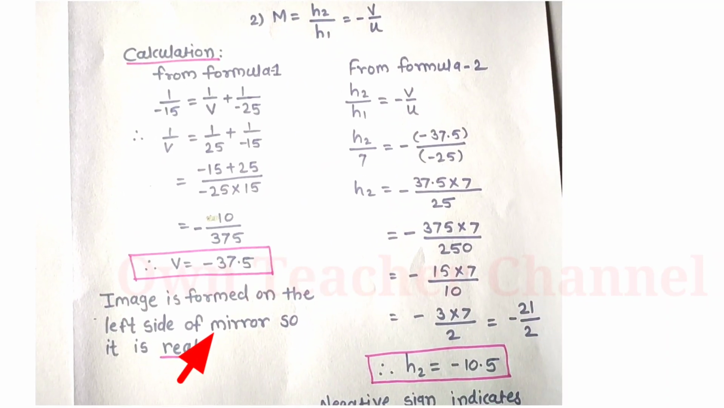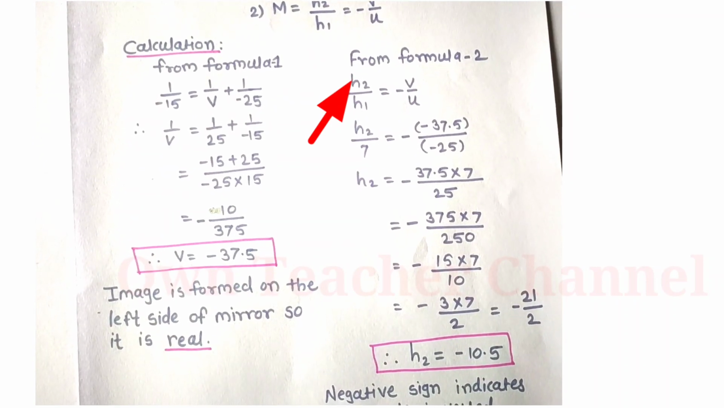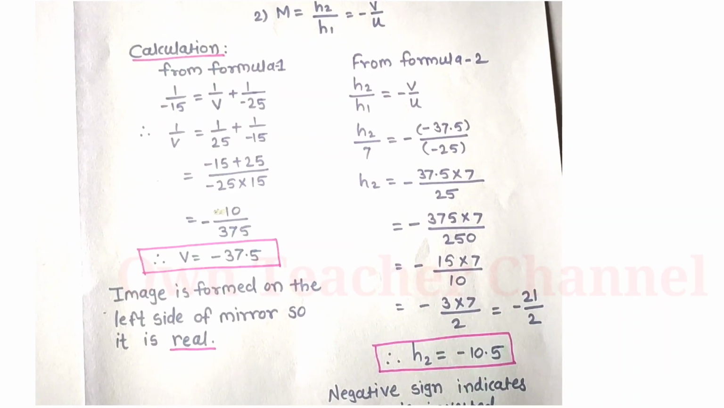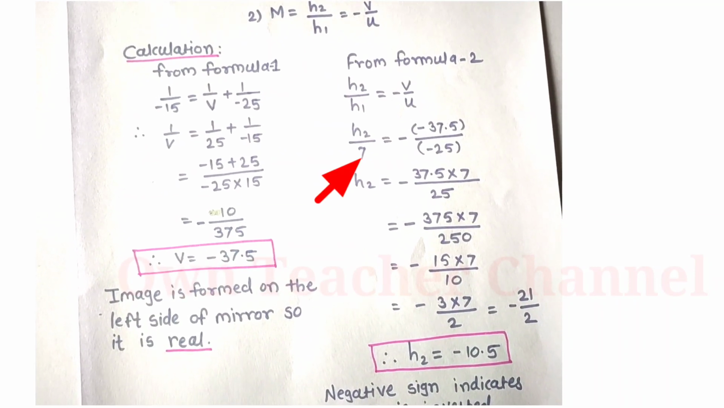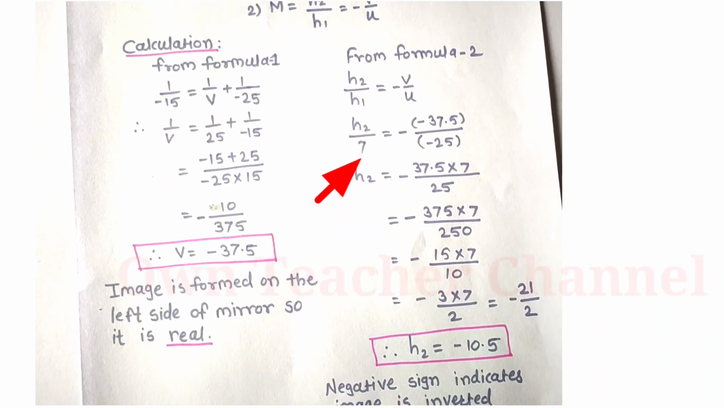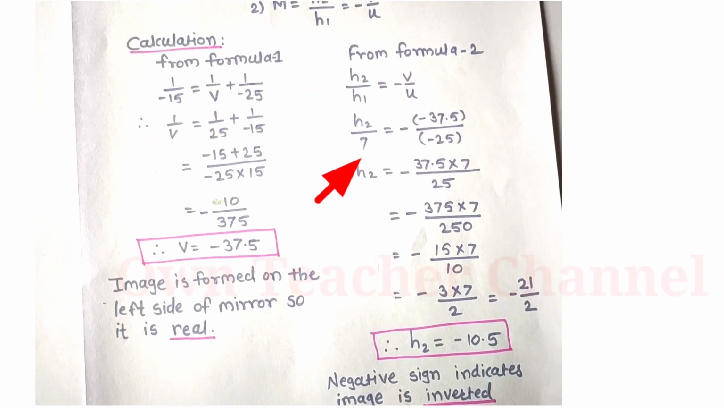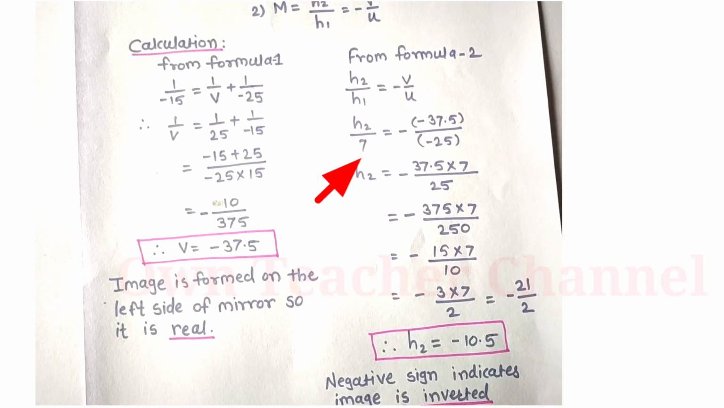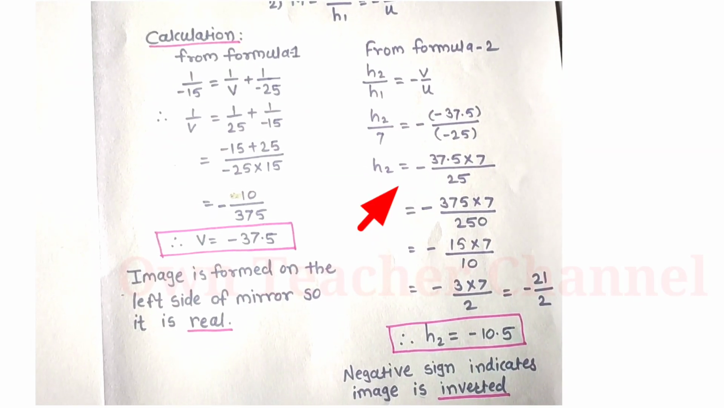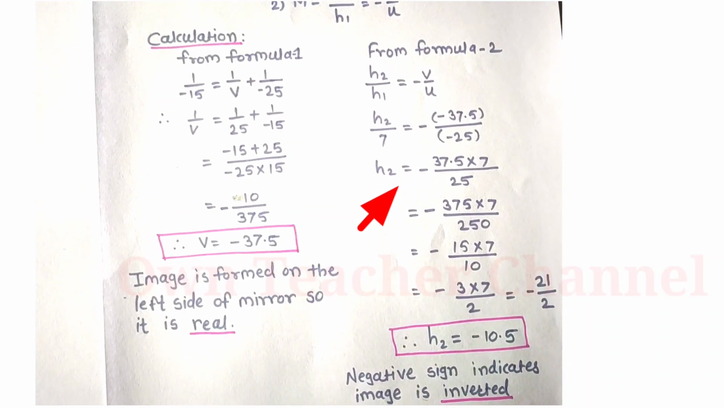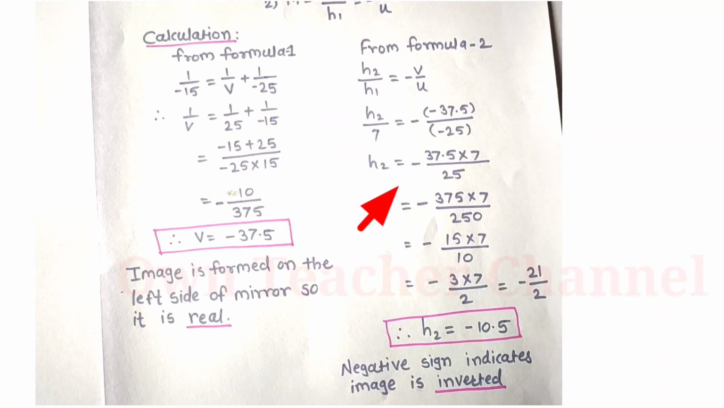And from formula 2, h2 upon h1 is equal to minus v upon u. We will keep the values. H2 upon, we know h1 is 7, so we will keep here 7, is equal to minus, again value of v is minus 37.5 upon value of u is minus 25. Now we will find the value of h2. So h2 is equal to minus 37.5 into 7 divided by 25.